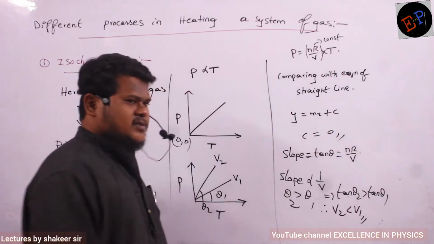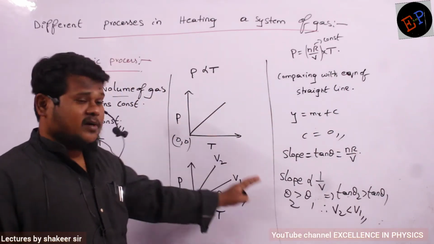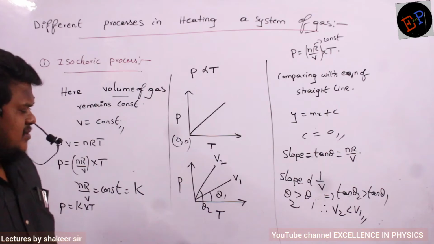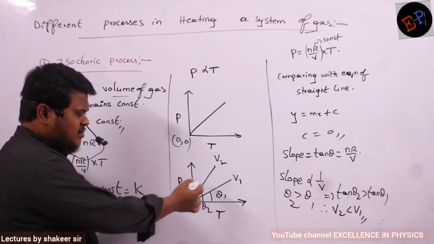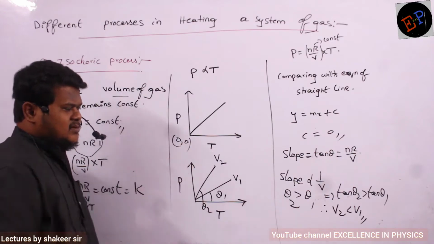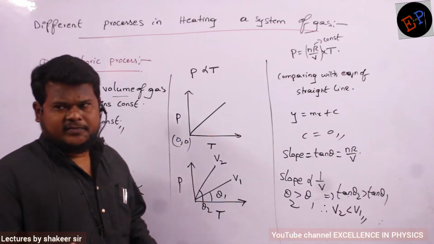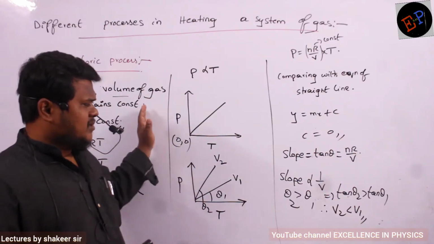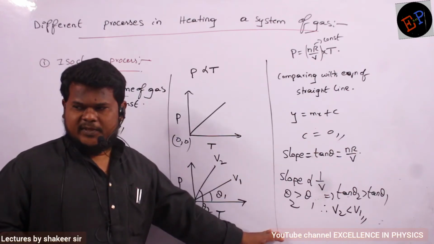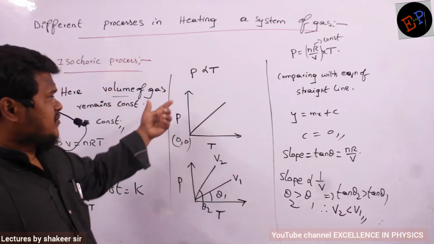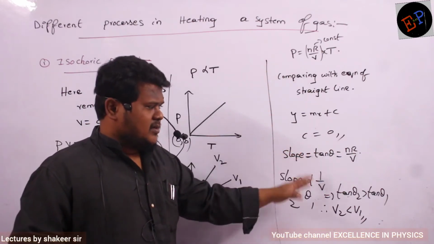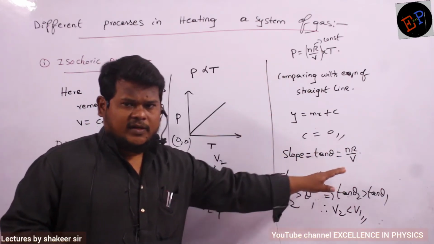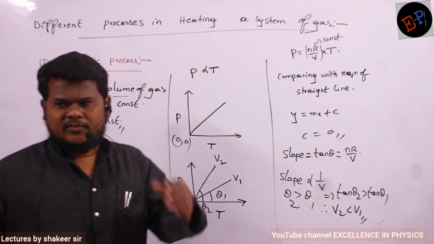So this is how I can study these graphs with the help of the slope concept also. Previously we studied by using another method. We have taken a constant temperature or constant pressure, then by using gas laws we understood which volume will be greater. Now this is a further easy method by taking the slope concept. So convert this equation in terms of the equation of a straight line. See what is the slope of the graph and see how slope is dependent on the values which we are checking. Very easily you can understand.